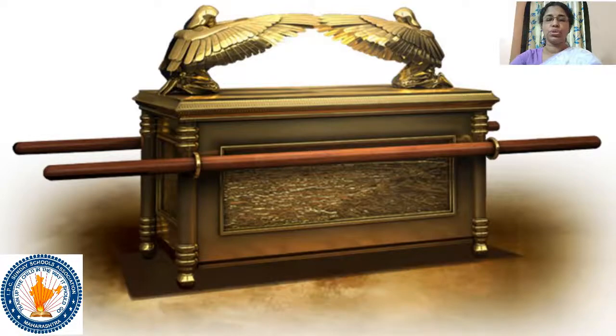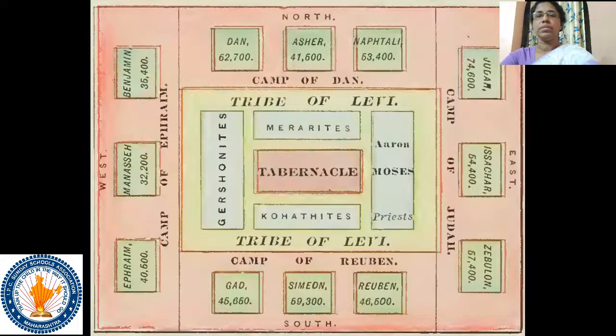Let us see the position of the tabernacle. While we meditate on the word of God, we can see that during the journey in the wilderness, around 30 lakhs of people were traveling to the promised Canaan. They always kept the tabernacle in the middle. From the flow chart, it's very clear the tabernacle is in the center.